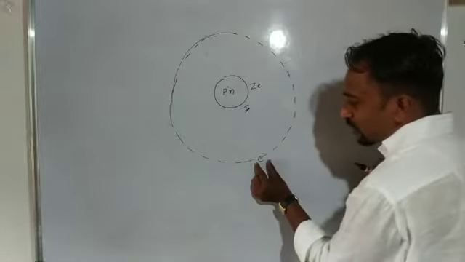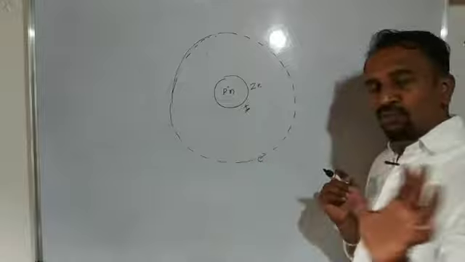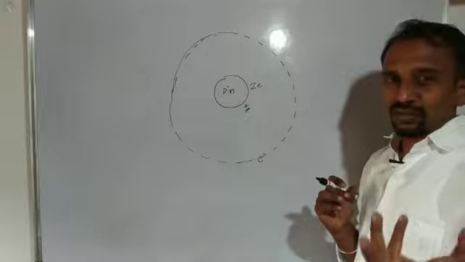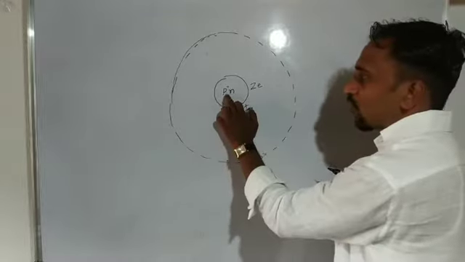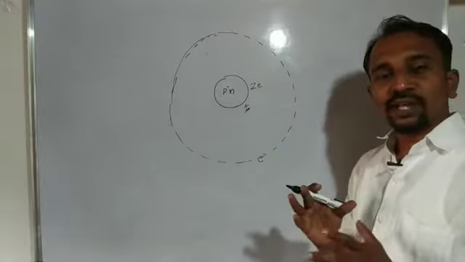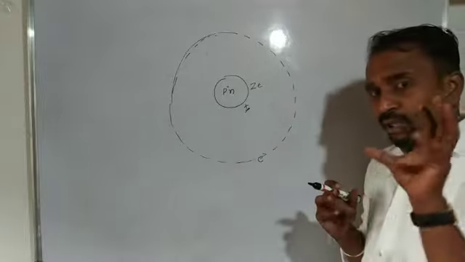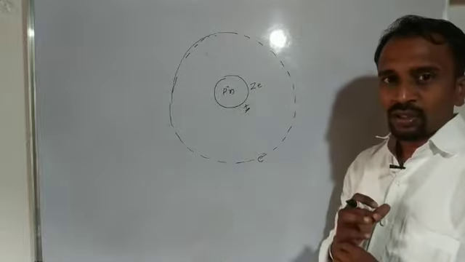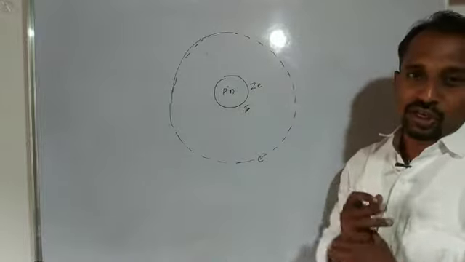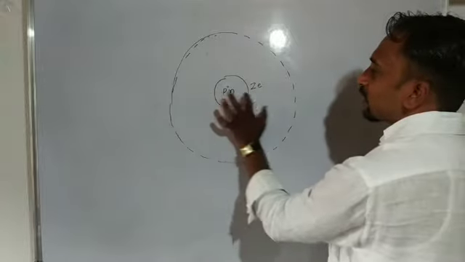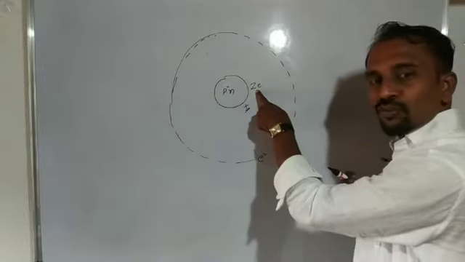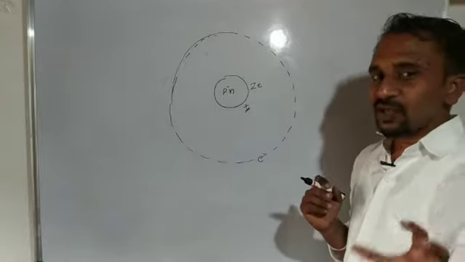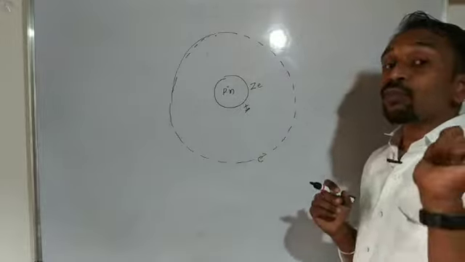The magnitude of the charge of an electron is 1.6 into 10 power minus 19 coulomb, and the charge of a proton is also 1.6 into 10 power minus 19 coulomb. So the magnitude of charge of an electron and a proton are the same, but the masses differ. Z is the atomic number, meaning the number of protons present in the nucleus, and e is the magnitude of a charge, which is that of a proton.